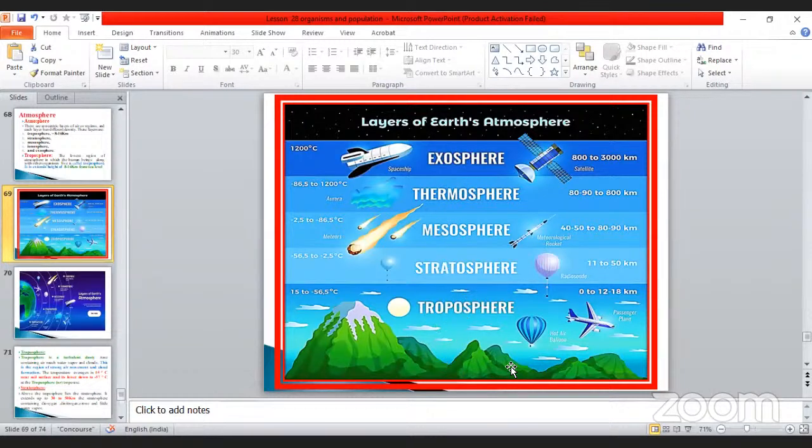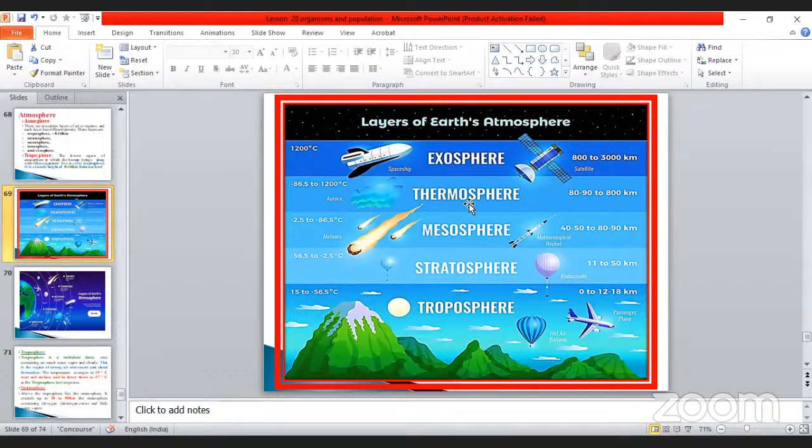The first layer, troposphere: what happens here? Planes can easily travel. Second, the stratosphere, where there are small balloons like this, they have given us these types of things. Mesosphere: see, this is like missile-like structures, and also a stone is there. Okay, which stone?